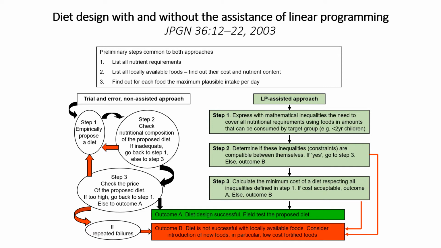They will go back again to identify what is the best diet that corresponds to the nutrition and health problem and at the same time is feasible.